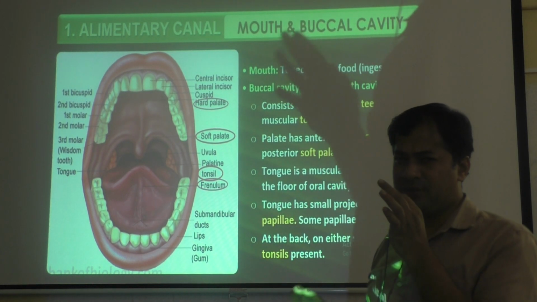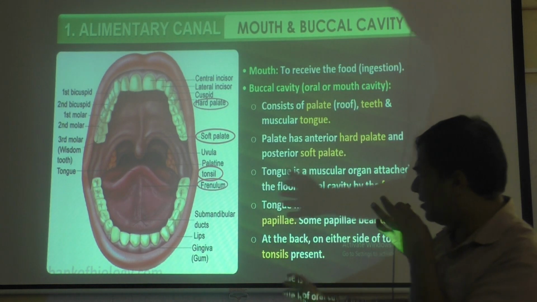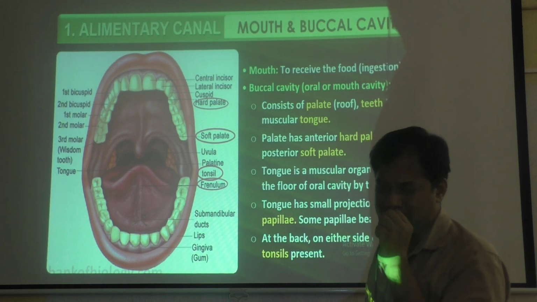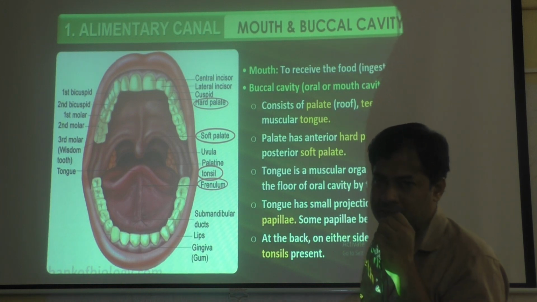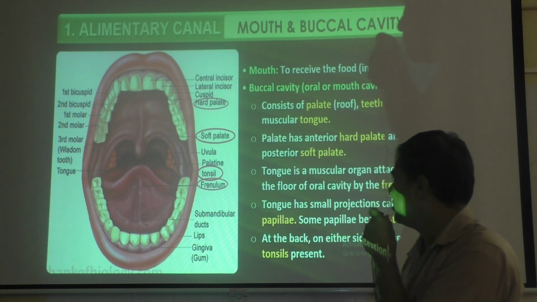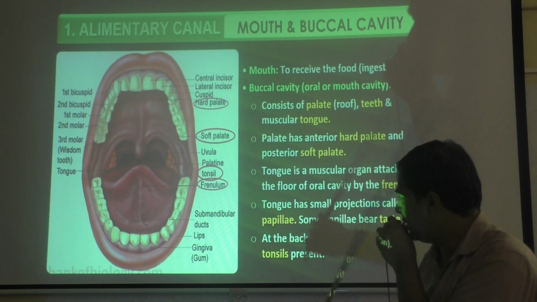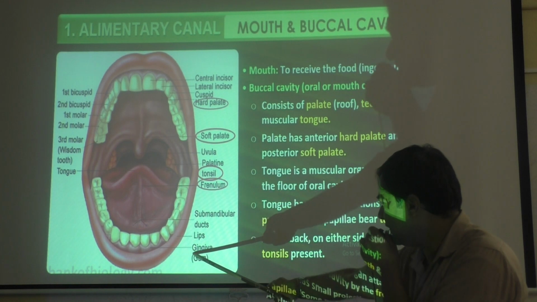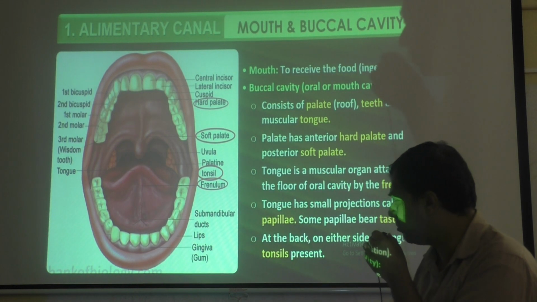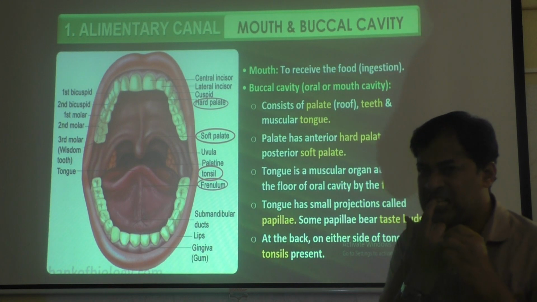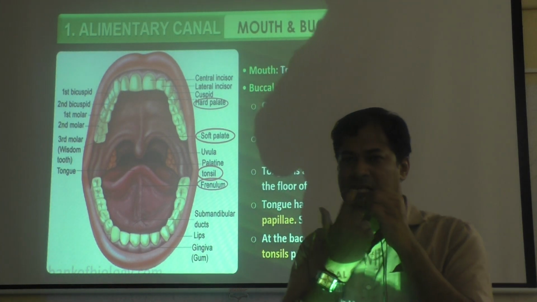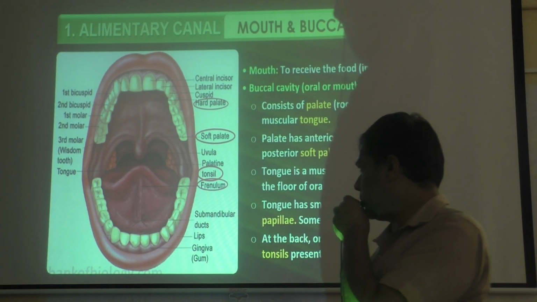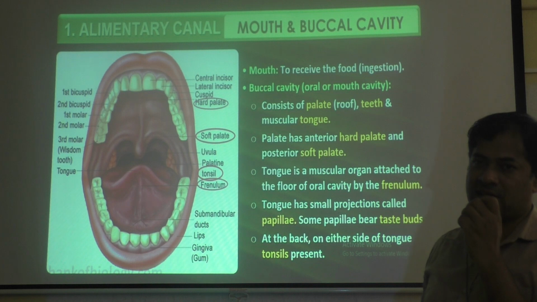This much is not there for you in the syllabus. We are learning just for the point of NEET also. Some points I'll mention, not so much. I'll not go much beyond the textbook, slightly one or two words here and there. Then there are some glands, and lips. Then there is the gingiva or gums. Where the teeth are, below that, the muscular part you see is called gums. Gingiva is the other name for gums.